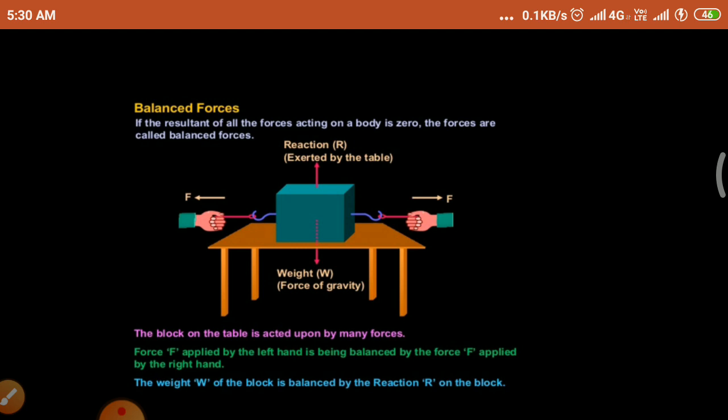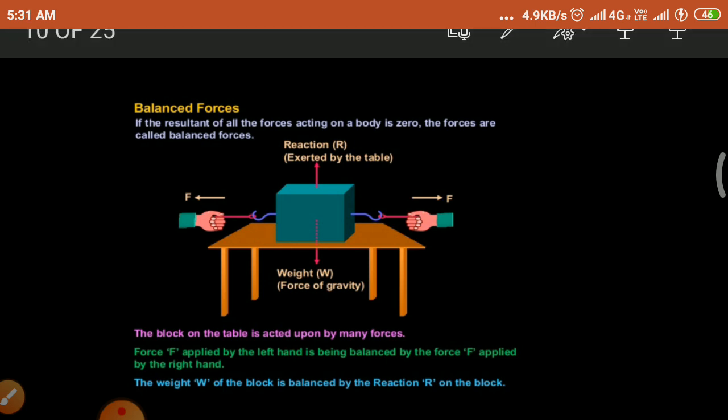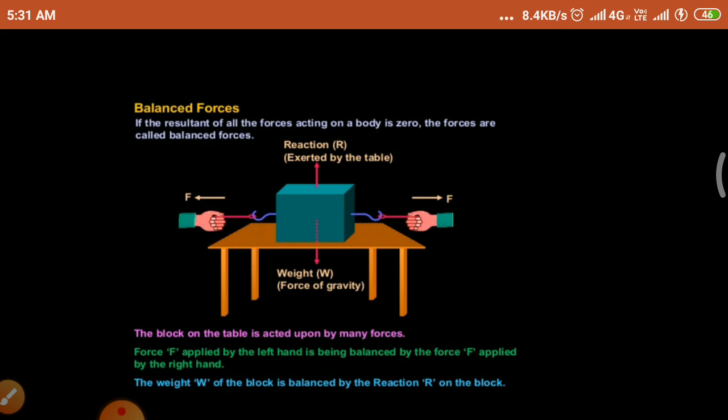Force F applied by the left hand is being balanced by the force F applied by the right hand. The weight W of the block is balanced by the reaction R on the block. So the resultant force on this object is zero. So this type of forces are called balanced force.